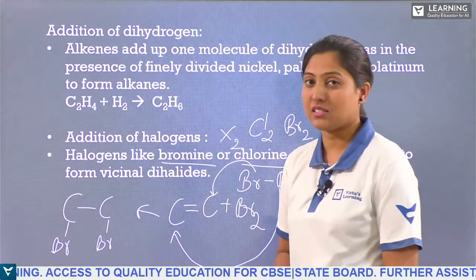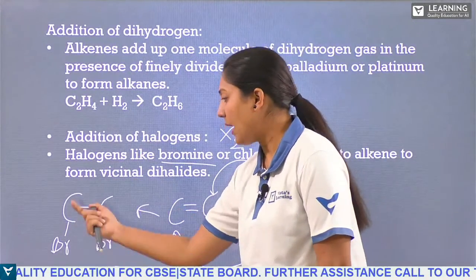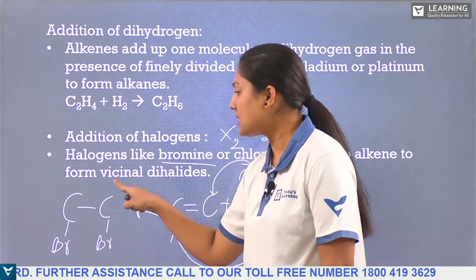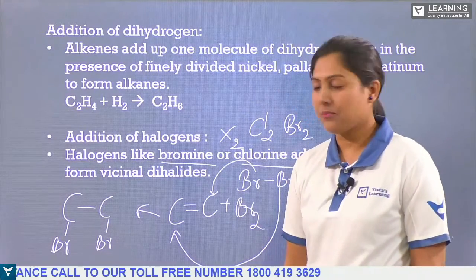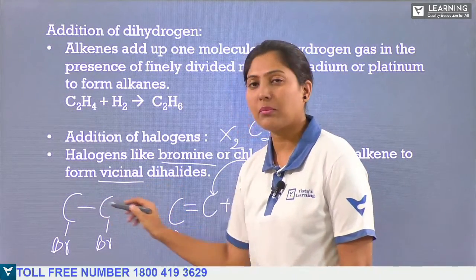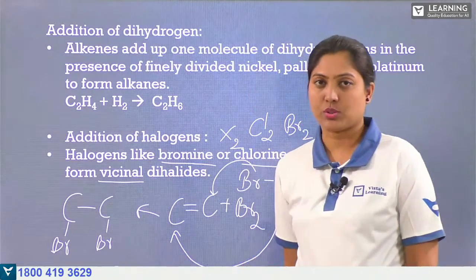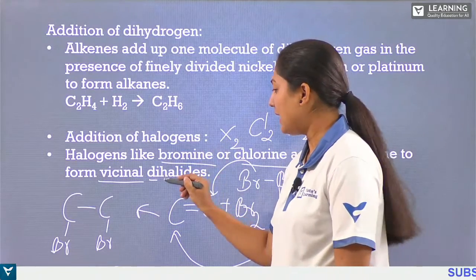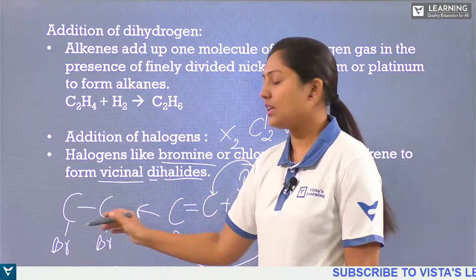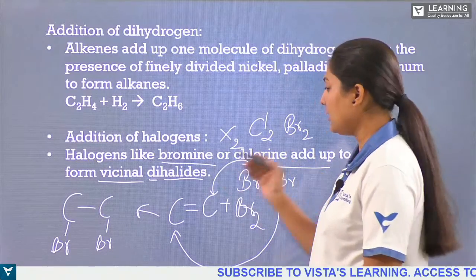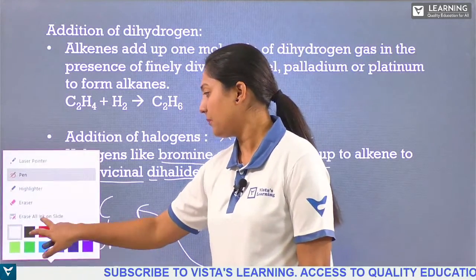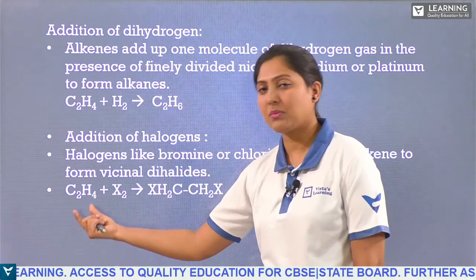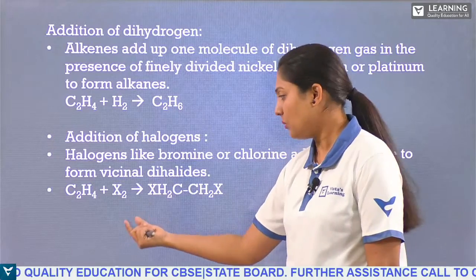We studied in the previous class that if you have adjacent carbon atoms with halides, then we call them vicinal dihalides. Vicinal always means adjacent carbon atoms having the same substitution. Di means two, halides means halogen. So it is a vicinal dibromide. If I take chlorine, we get chlorides. Got it? So here is the general equation, where ethene is taken with the halogen X2.